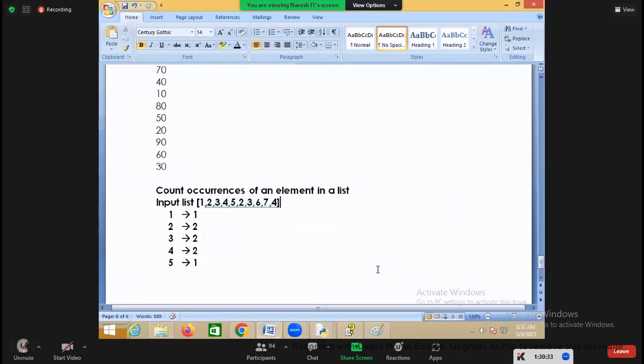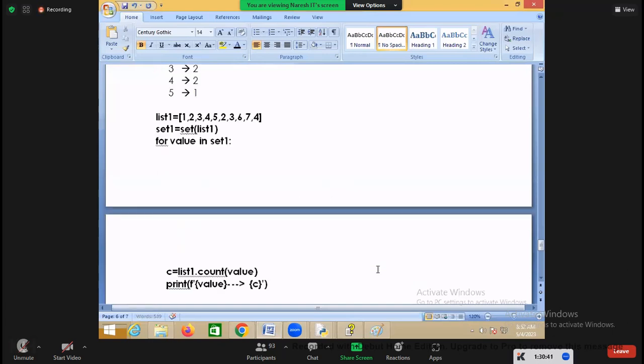This is a basic example of membership testing. So this is a solution for this.